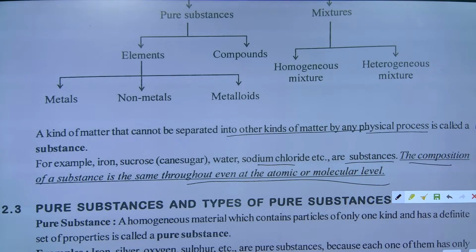A kind of matter that cannot be separated into other kind of matter by any physical process is called a substance. By any physical process, it is considered as substance. We are calling it substance.